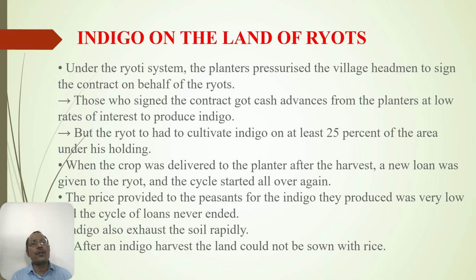Indigo also exhausts the soil rapidly. Here, when we are talking about exhaust, it means the fertility of the soil very rapidly goes down. After an indigo harvest, the land could not be sown with rice. Once indigo is done, for nearly 5 to 10 years, the productivity never increases. The fertility is always going to be low.